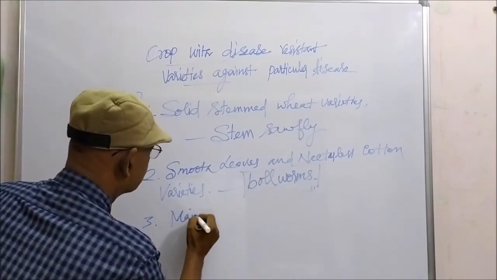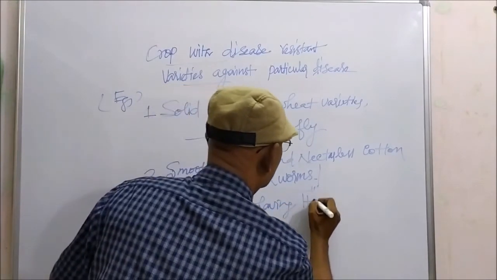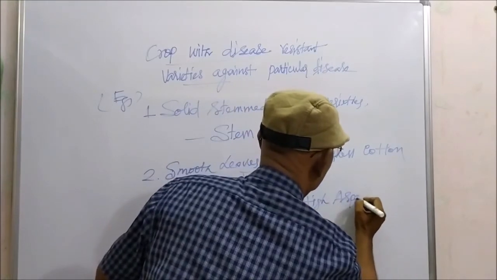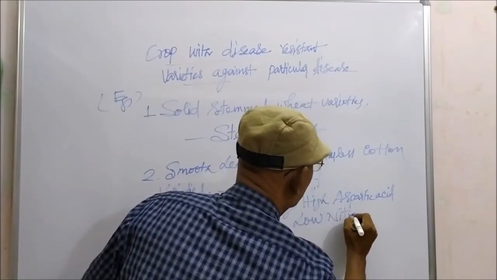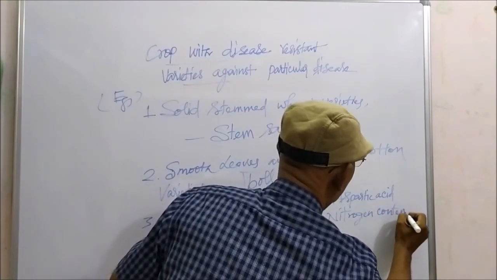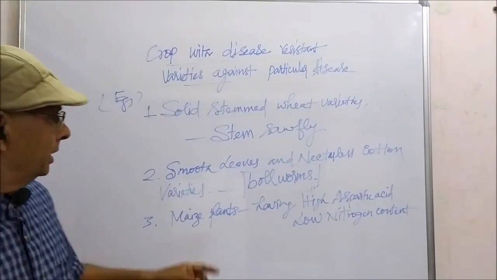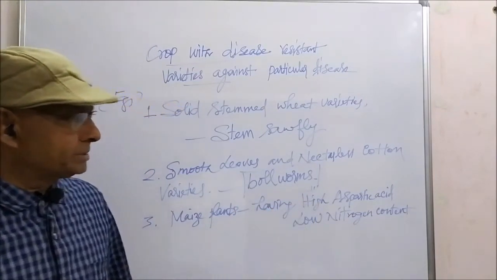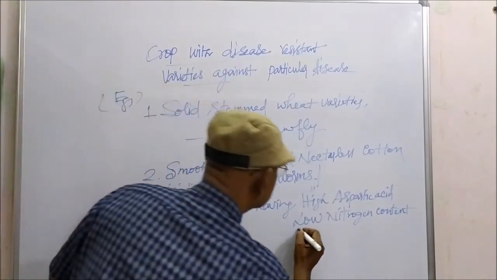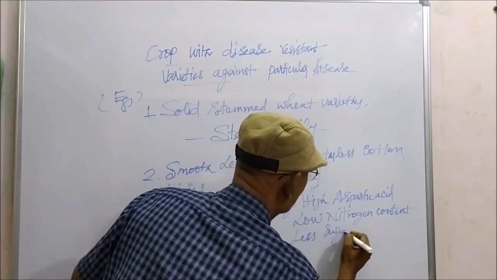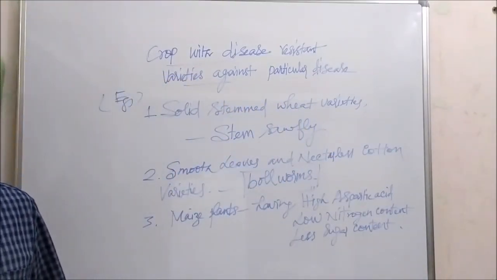Some maize varieties having high aspartic acid, low nitrogen content and less sugar content will resist one of the pests, that is the maize stem borer.